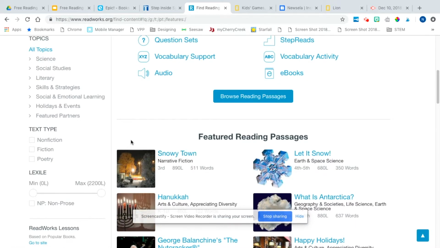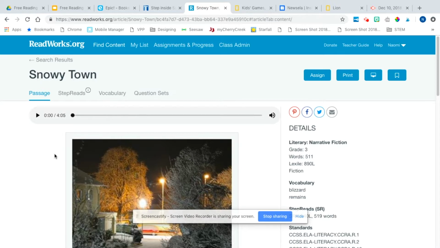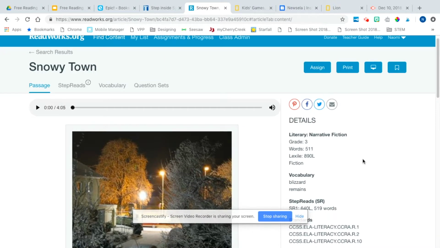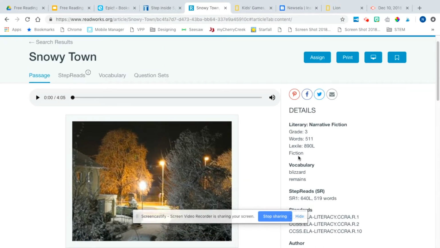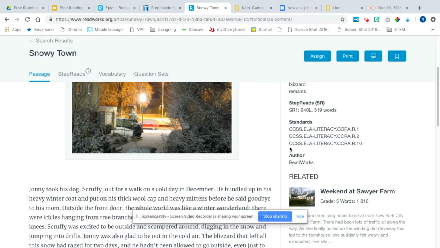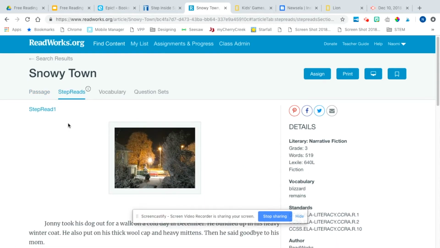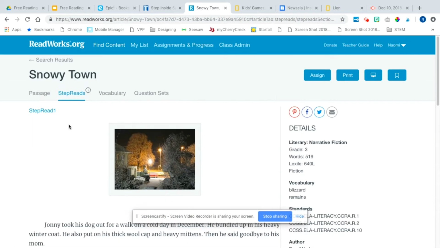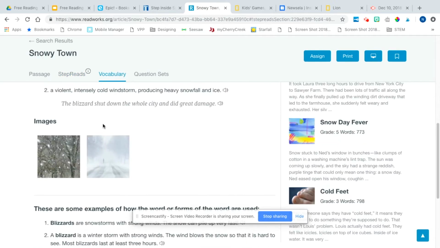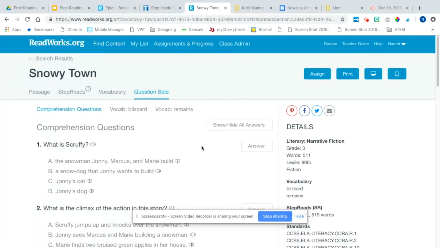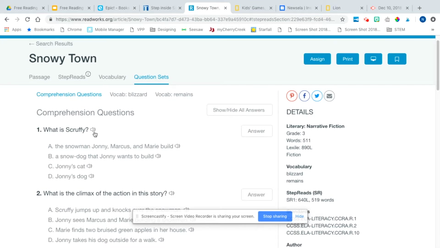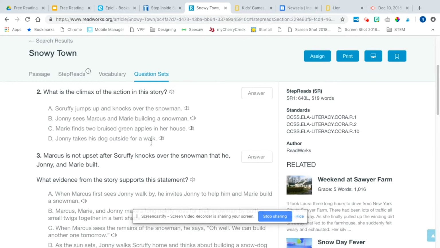But let's say I click on Snowy Town. It's going to show you all the options it has available for that article, and then when you click assign, you can click in and out of those options. So here's everything that this article has to offer. So here's the lexile level, what kind of story, the vocab words, the standards if you need to document that information. So you can scroll down and see what the story is all about, a step read, if there's more into that reading, vocabulary, and then the question sets. So the questions that it'll ask, and if you click this option on when we click assign, you can have it read to the kids.